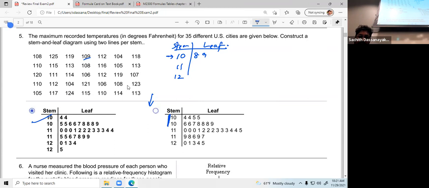In this case, they have values including 5 here, but 5 cannot go into this first line. It should go to the next line if you have this kind of 2 pieces for one particular value. So it should be like this. Either way, it doesn't matter. Based on your answer, focus on which method you need to use. The other thing is definitely it should be sorted in ascending order. This leaf column, always ascending order. Okay.